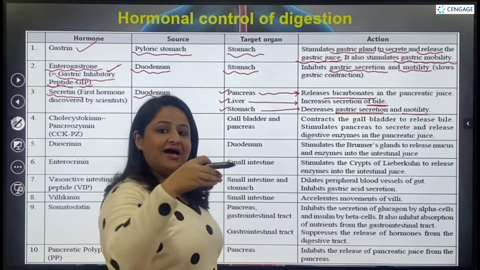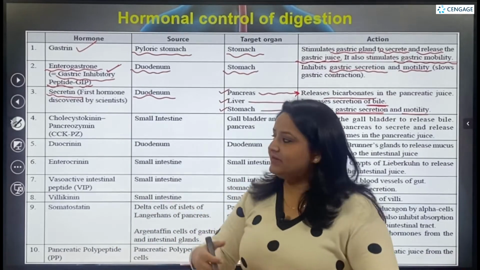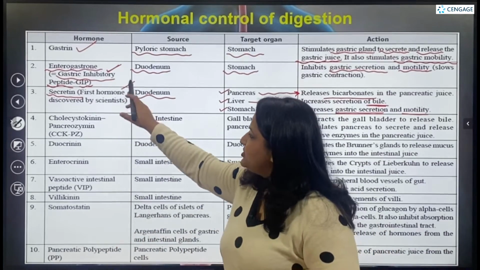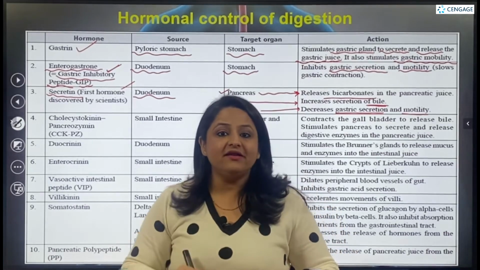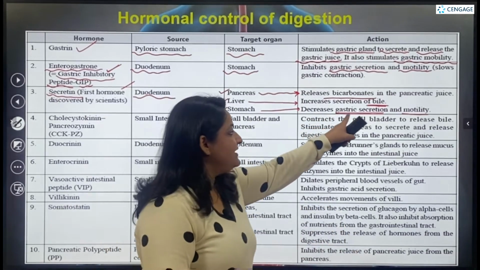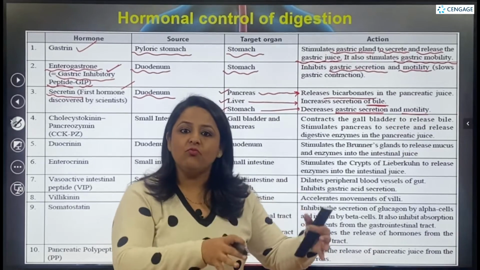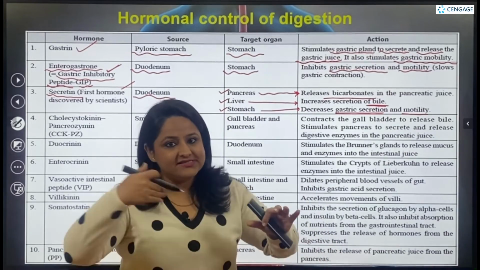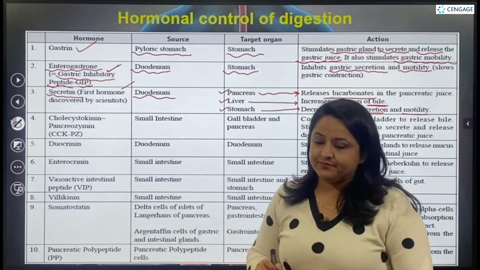Now that the food has reached inside the small intestine, it is at that particular time that this hormone is actually released and it is functioning. So that is the reason it is going to decrease the gastric secretion and motility. Why? Because the food is now no longer present inside the stomach. It has entered the duodenal portion of the small intestine.